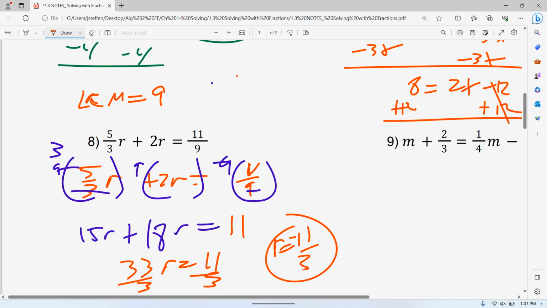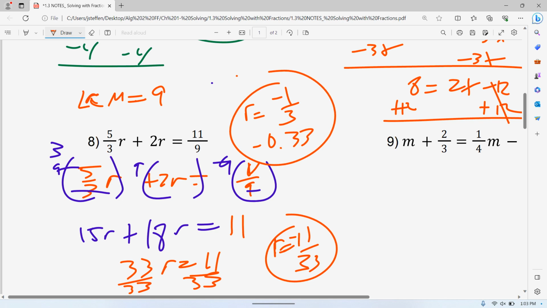I only divided by 3 instead of 33. Yes. That's funny. I thought it was anyway. Yeah, so I just divided by 3 instead of 33, so sorry, quick correction. Which 11 over 33 does reduce. So this one is either 1 over 3, or again, you could say negative 0.33 repeating. That's fine. Fraction. I always use decimals, but it was because again, the calculator didn't do fractions. Thank you for that.